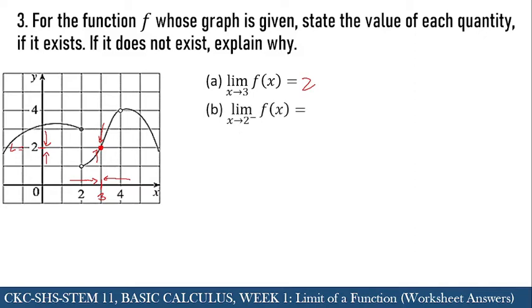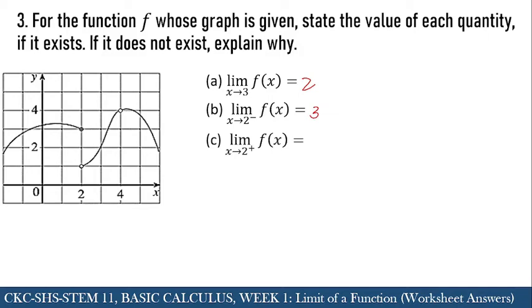Next, we have the limit of f of x as x approaches 2 from the left. In this case, when we look at the graph, as we approach 2 from the left, you can see the graph is also approaching a certain number, which is in this case this point here, and that is equal to 3. So the limit of f of x as x approaches 2 from the left is equal to 3. So this will be 3.